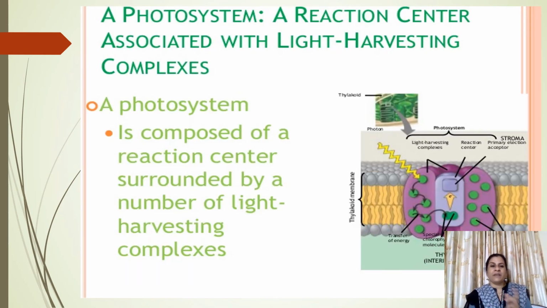That makes PS1 and PS2. Here in the diagram you can see PS1 is made up of chlorophyll A in the center as a reaction center, and its maximum absorption will be at 700, while PS2 will be another quantasome with chlorophyll pigments where the reaction center is absorbing maximum light at 680.